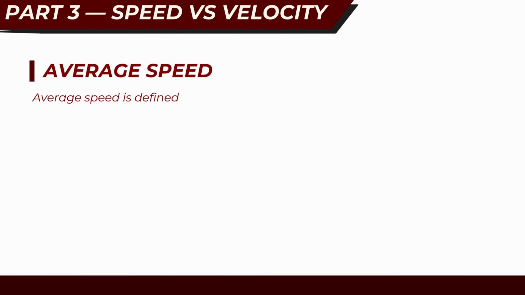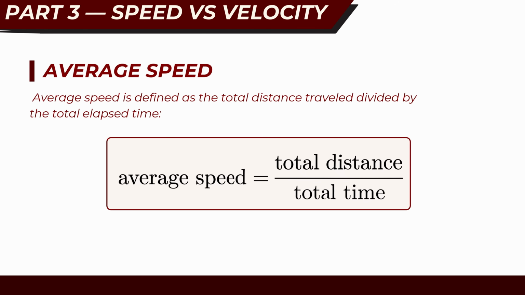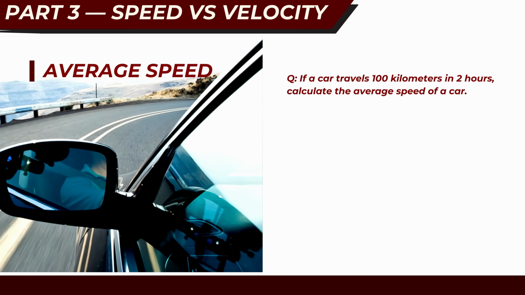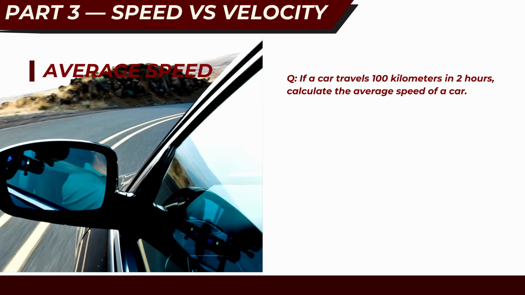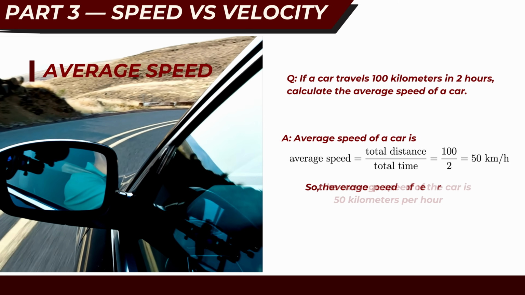Average speed is defined as the total distance traveled divided by the total elapsed time. We have an example here. If a car travels 100 kilometers in 2 hours, then we get the average speed for the car. Average speed equals total distance divided by total time, which equals 100 divided by 2, which equals 50 kilometers per hour. So the average speed of the car is 50 kilometers per hour. This idea seems simple, but things become more interesting when we discuss average velocity.